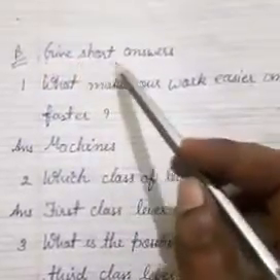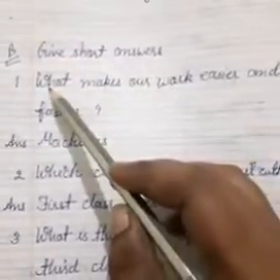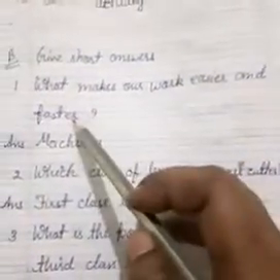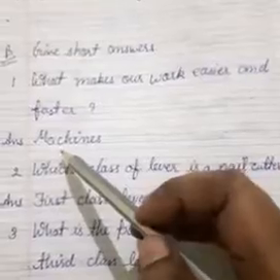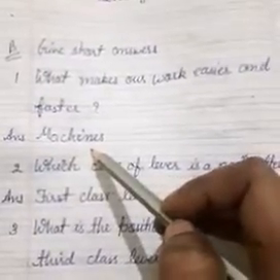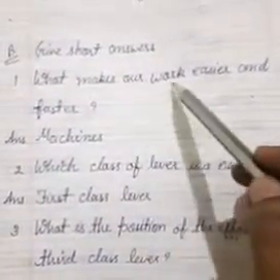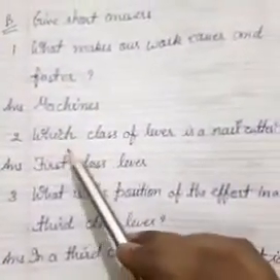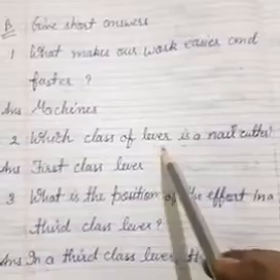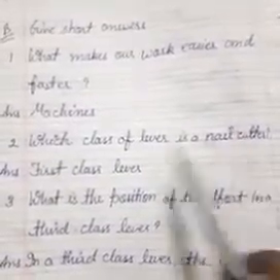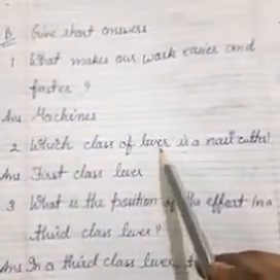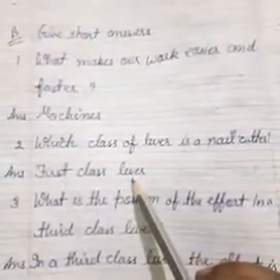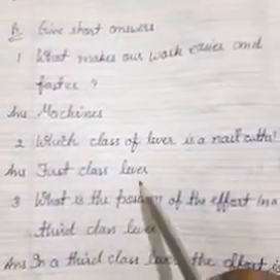Exercise B. Give short answers. Number 1. What makes our work easier and faster? Machines. Number 2. Which class of lever is a nail cutter? Answer is first class lever.